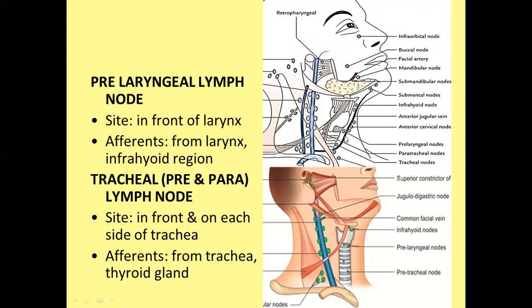Now the tracheal lymph nodes, which are divided into pre and para. Pretracheal lymph nodes lie anterior to the trachea. You can see this is the trachea, and just anterior to it there is a pretracheal lymph node, and on either side of the trachea there are paratracheal lymph nodes. You can see in the diagram, this is the infrahyoid region, infrahyoid nodes. This is prelaryngeal because it lies anterior to the larynx. This is pretracheal, which lies anterior to the trachea, and on either side there are paratracheal lymph nodes. They receive lymphatic drainage from the trachea and thyroid gland, which is situated here.